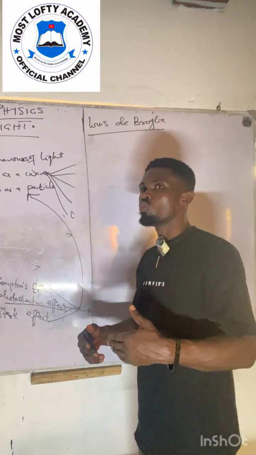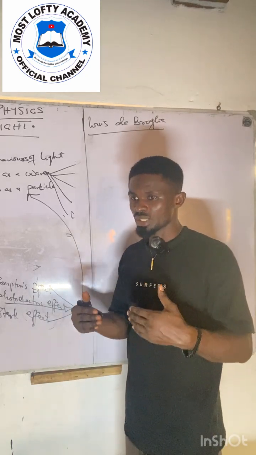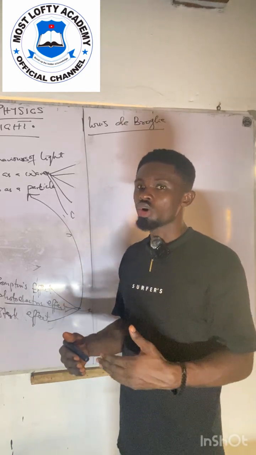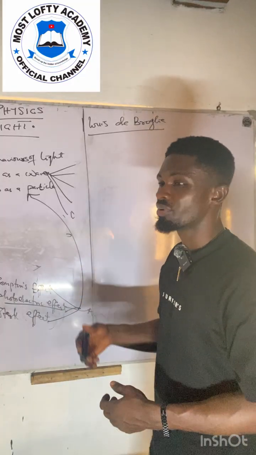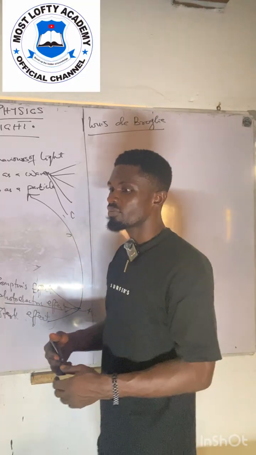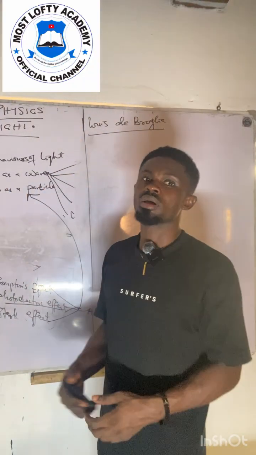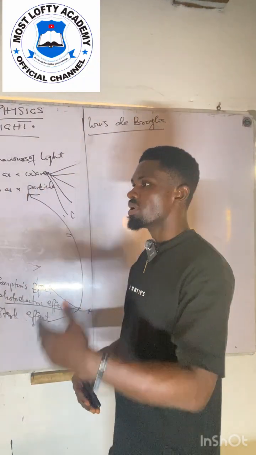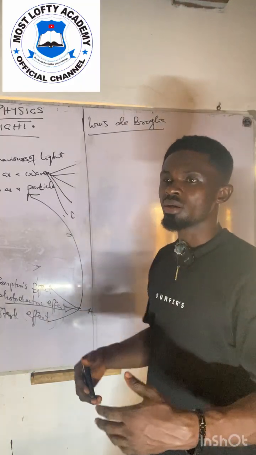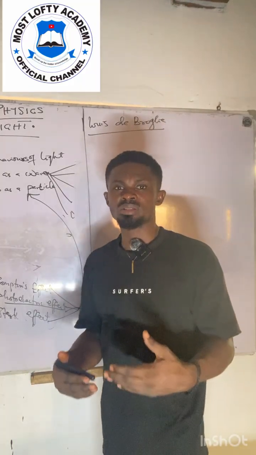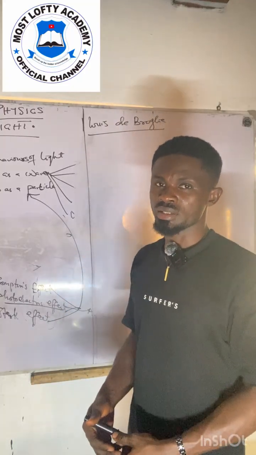So the wave of any matter, according to de Broglie, is known as the de Broglie wave. Okay, this is the wave of a matter as to the movement of the particles of the matter. Am I communicating? So whenever we are talking about the de Broglie wave, we are talking about the wave of a particular material, in respect to its particles. Are you getting my point?